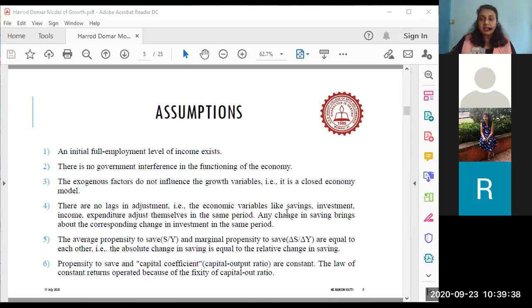Now how are these variables going to adjust? Suppose savings are going down in the economy, suddenly reducing. Then the monetary authorities may take a call and increase the rate of interest available on savings, let us say by 5%. That 5% becomes an attraction to people like you and me who save, and then we will start saving more.